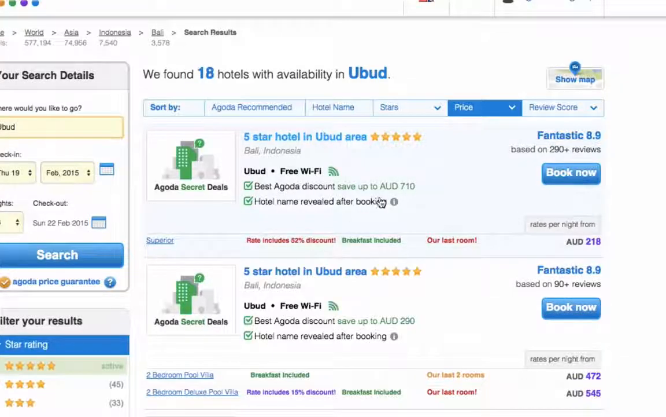we can see that hotel at the top of the list, which is the secret hotel, and it's actually discounted to $218 on the secret hotel deal, which is a 52% discount, which is a pretty good deal for a 5-star hotel in the Ubud area. So that's how you can make a booking and save money using secret hotel deals on Agoda. I hope this helps, and let me know if you get any good deals.